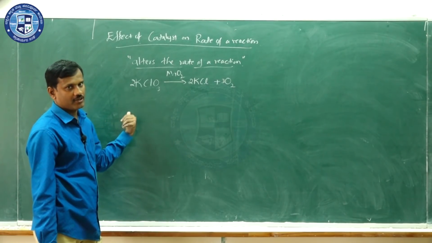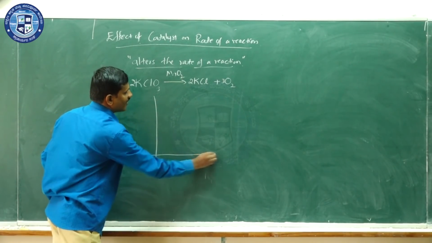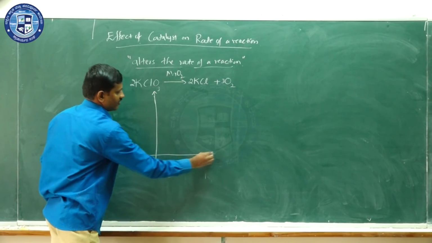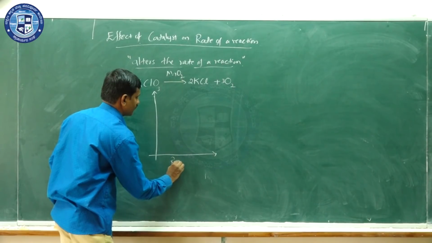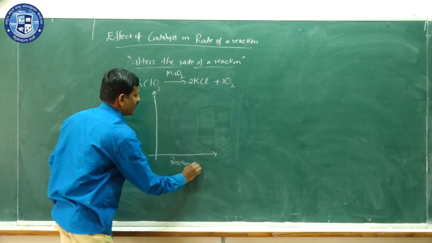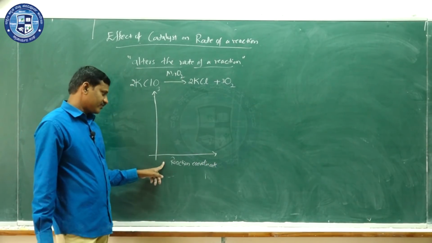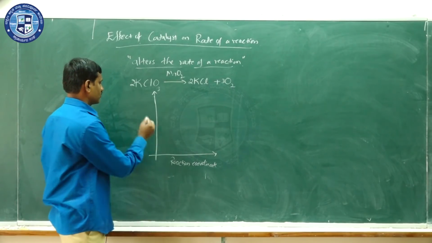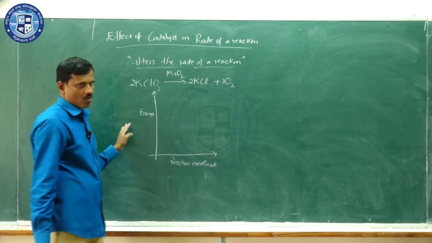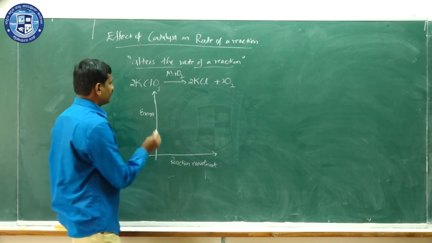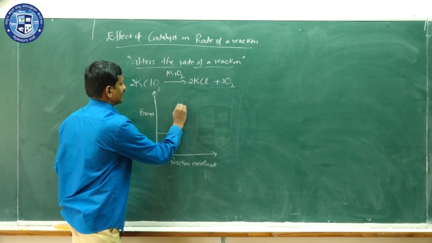For that, we can use the profile diagram, where we represent the progress of the reaction, or reaction coordinate, along the x-axis and energy along the y-axis, and we plot a graph like this for an exothermic reaction.